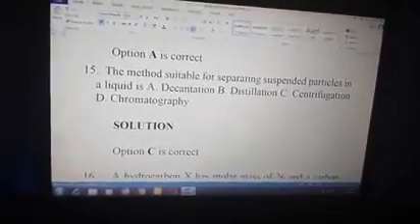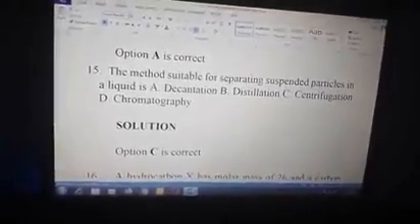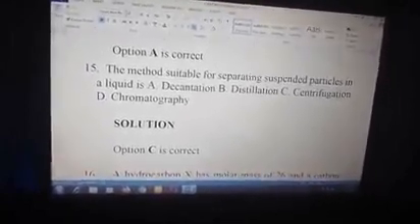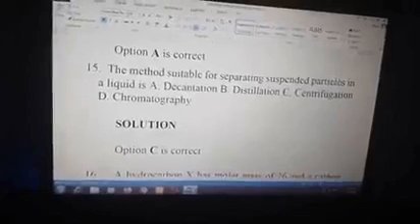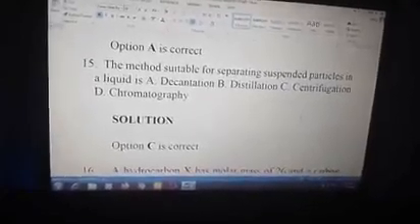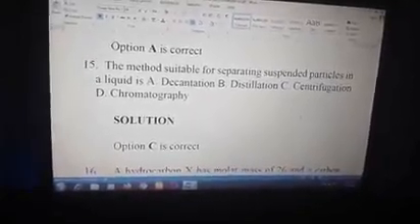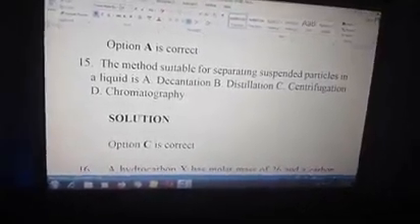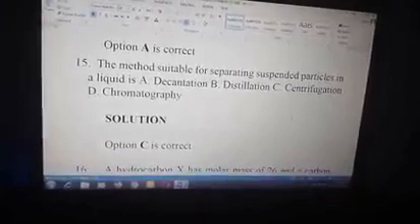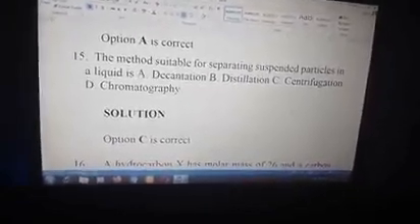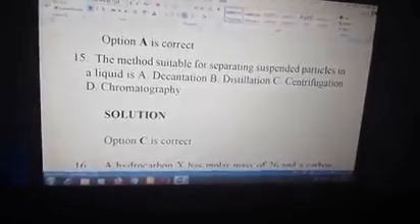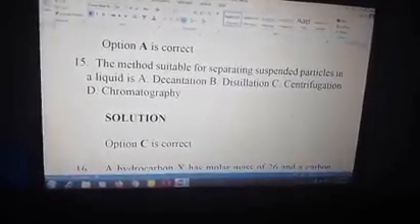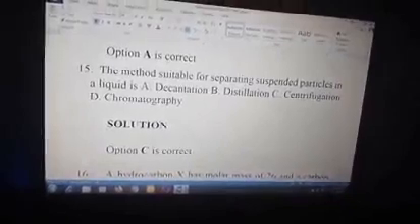So decantation is used to remove insoluble substance in a liquid, but the substance is allowed to settle by gravity. Likewise, filtration, but the substance we are talking about here is suspended in the liquid. So we use centrifugation, whereby the mixture is poured into small tubes called vials, and these tubes are then placed in the centrifuge and turned at great speed. And as the centrifuge moves with speed, the mixture is separated. So we go to number 16.